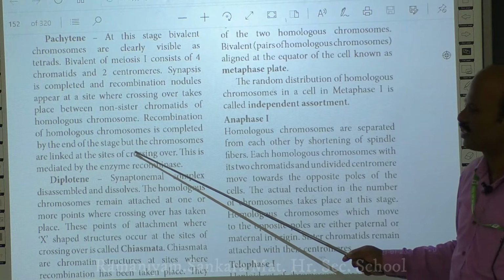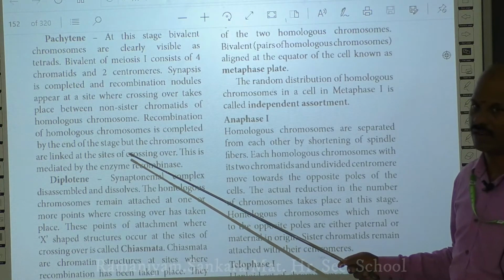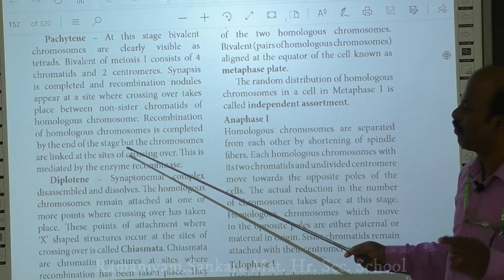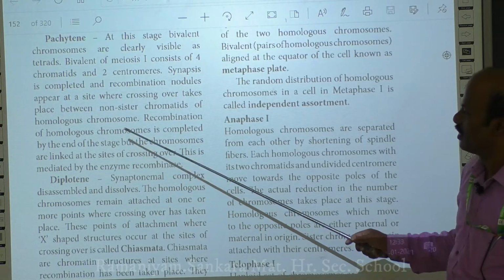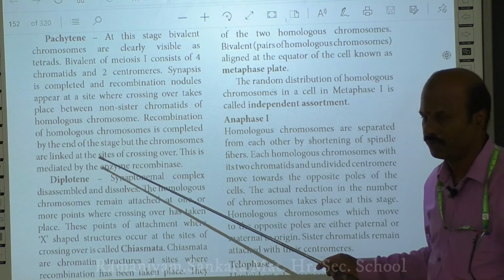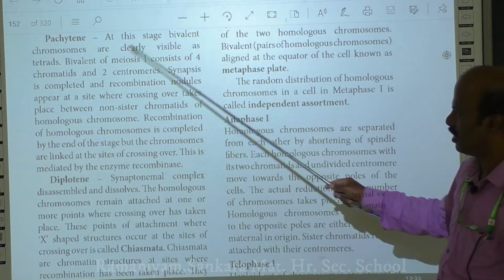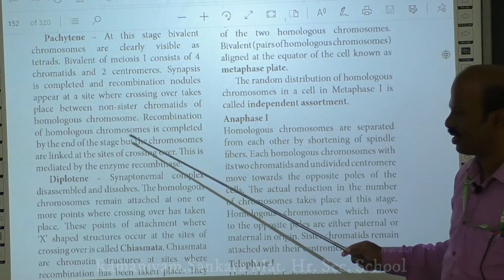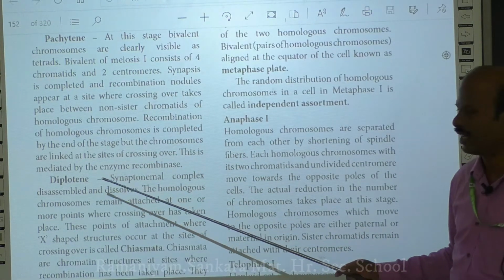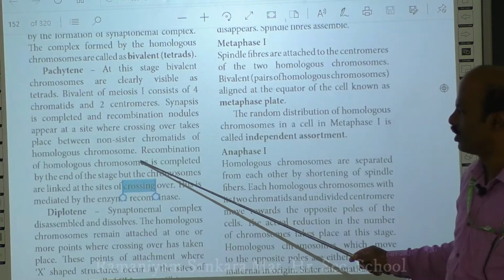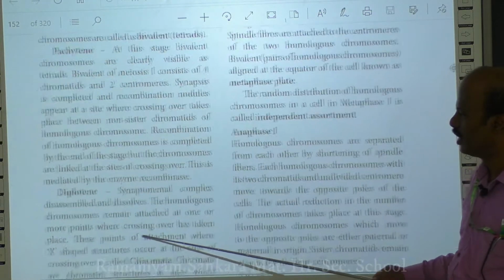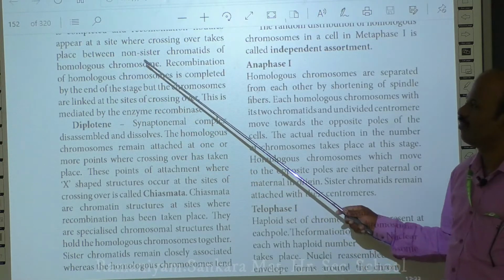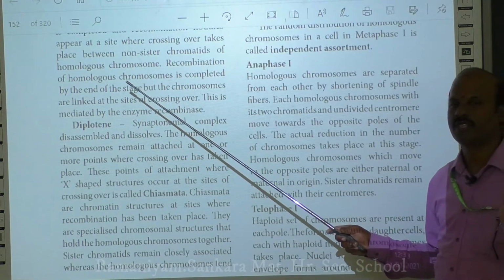And after this exchange of genetic material or crossing over between the two non-sister chromatids, okay, finally it results in the completion of your recombination. Okay, so all this formation of the recombination nodule and crossing over is mediated by an enzyme called recombinase. So recombinase is an enzyme that helps in this recombination process. So at the end of the pachytene stage, the recombination is completed.